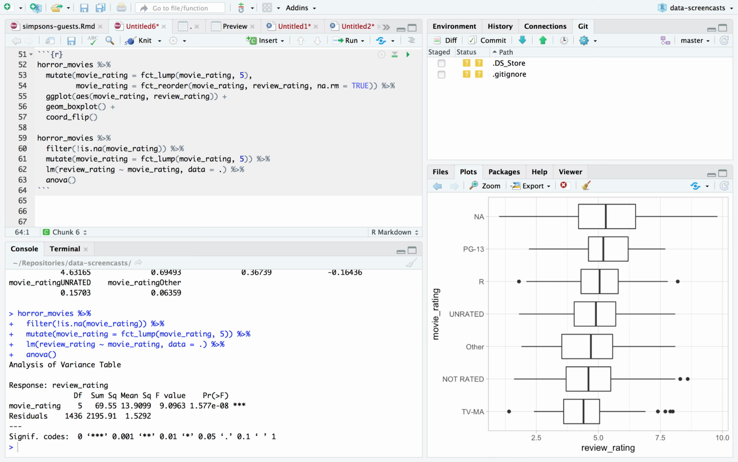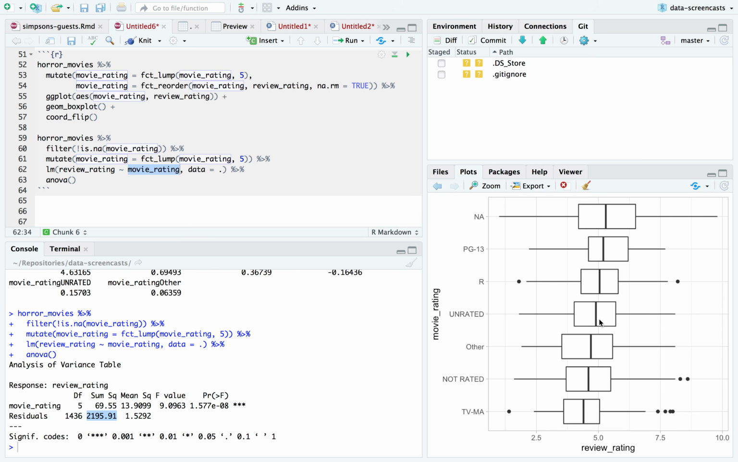So it does turn out that there is more variation here, based on what is called an F test. There is more variation in review rating explained by movie rating than we'd expect by chance. How much of the variation is explained by it? That's still very small. This is our sum of squares between and within. That's the variation between, variation within. Still most of the variation unexplained, but it's not by chance.